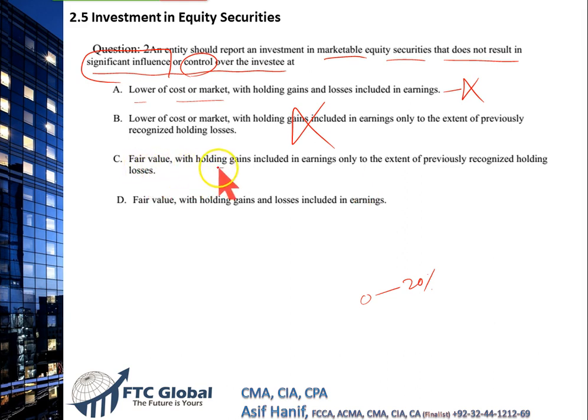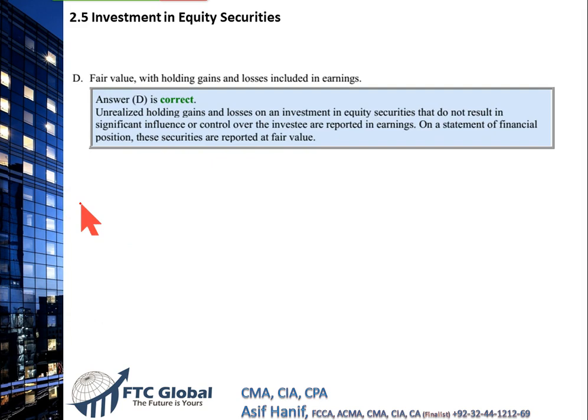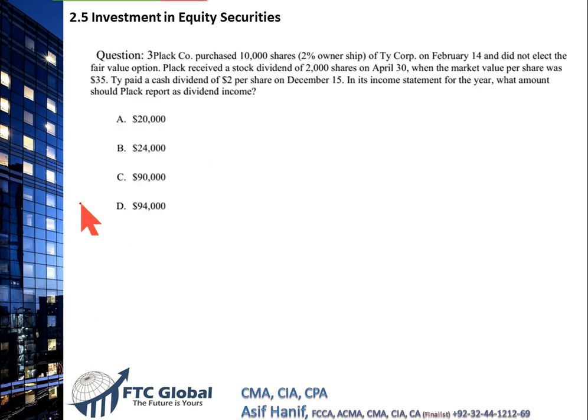C. Fair value withholding gains included in earnings only to the extent of previously recorded holding losses. If you have equity securities holding between 0 to 20%, it doesn't matter how many holding losses or gains were recorded previously. If a gain is a gain in the current year, you book it as a gain. If a loss is a loss, you book it in the same year, irrespective of what the gain or loss was last year. So fair value with gains and losses included in earnings, irrespective of the prior year's earnings or losses. So that makes D the correct option, and D it is. Next.